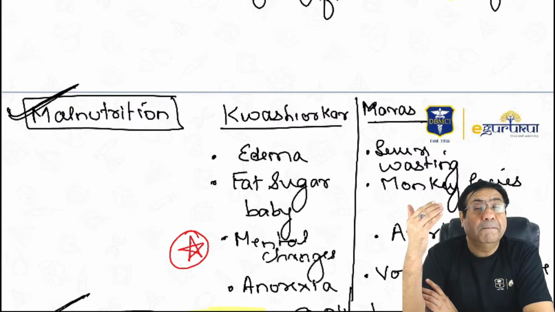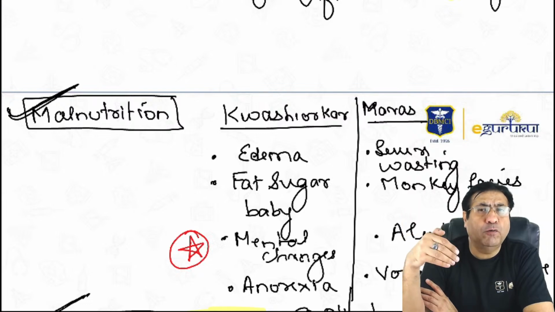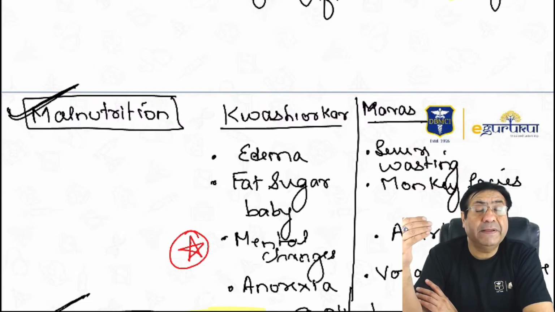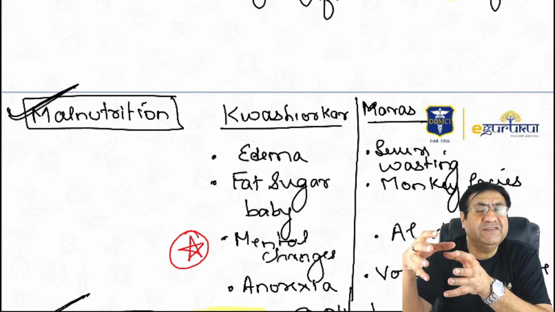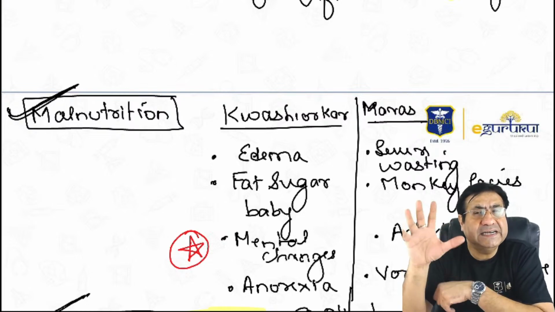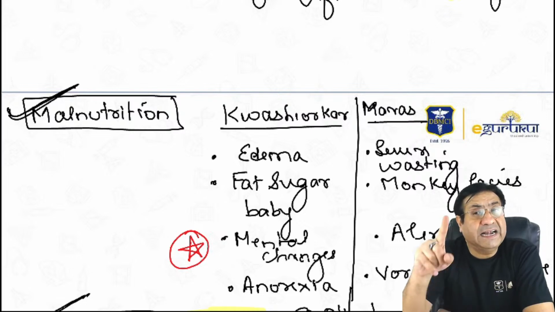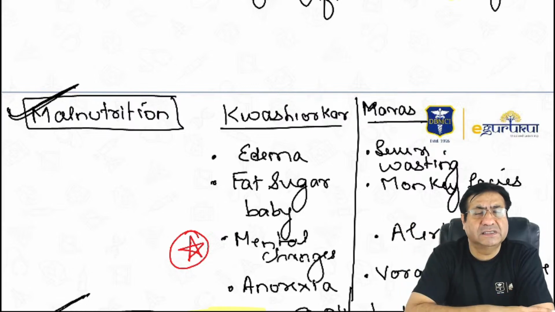Then I told you, bladder control is immature below 5 years. So when do children become dry by day and dry by night? That means when do they achieve complete bladder control? It is at the age of 5 years. And that is why a diagnosis of enuresis should only be made after 5 years.